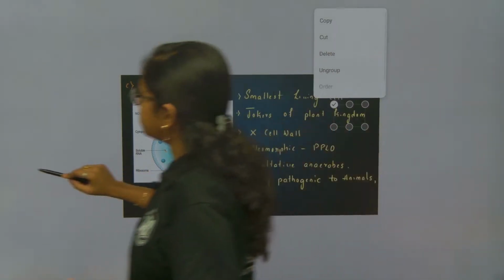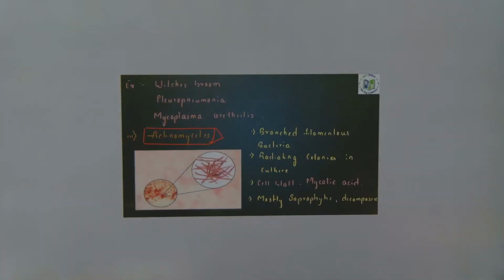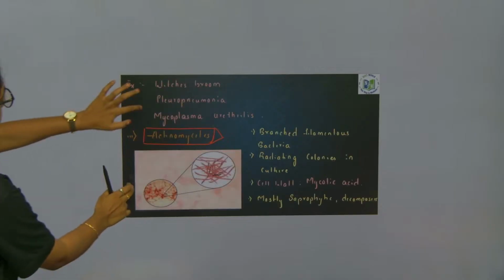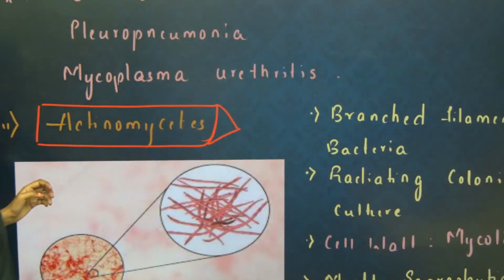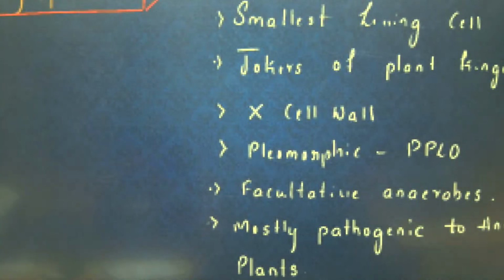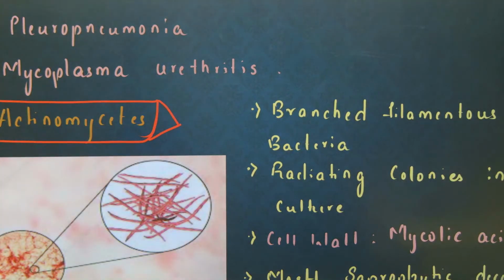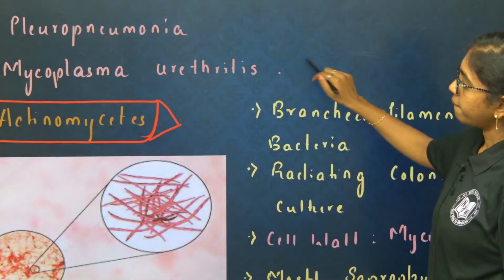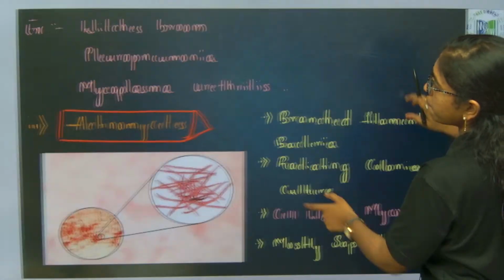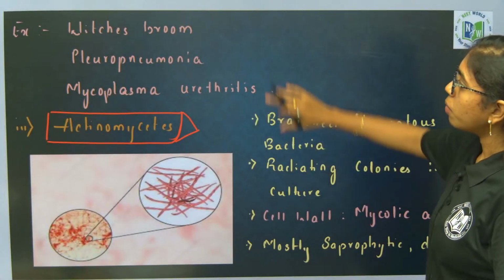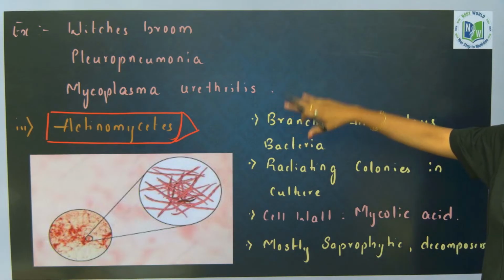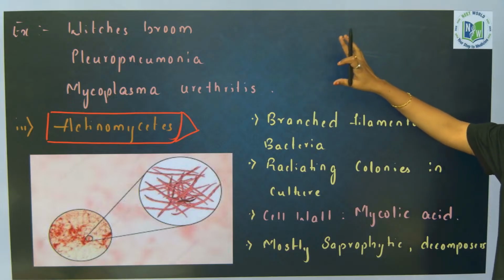They are not in the plant kingdom, right? No, they are prokaryotic cells. I am saying they will cause diseases, both to plants and animals. Then why are they called jokers of the plant kingdom? Because they frequently change their shape. Now you see, examples include witch's broom, pleuropneumonia, urethritis. These are the diseases that are caused by mycoplasma.